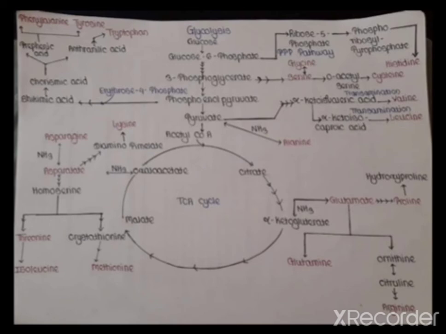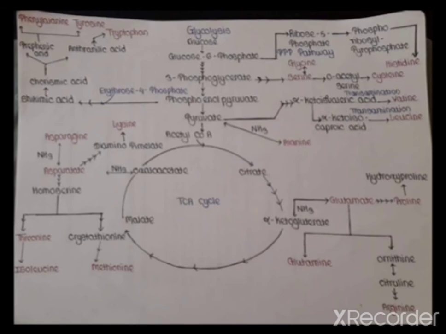But here, alpha ketoglutarate of the TCA cycle, in the presence of ammonia, is converted to glutamate. Glutamate is converted to proline through different intermediate compounds, and proline is converted to hydroxyproline. Glutamate is also converted to glutamine and ornithine, ornithine is converted to citrulline, and citrulline is finally converted to arginine. All these are different types of amino acids.